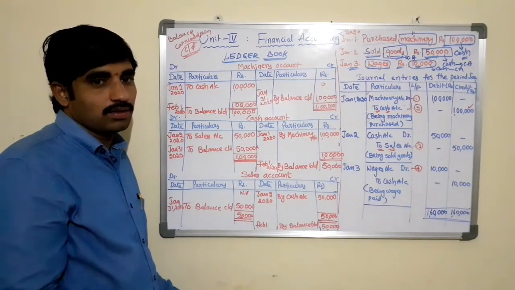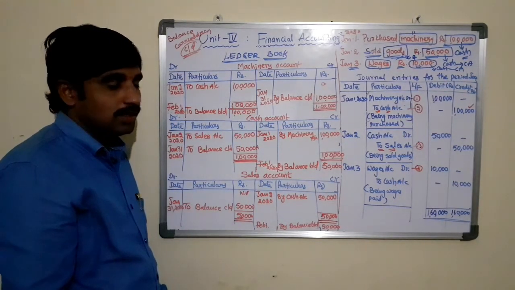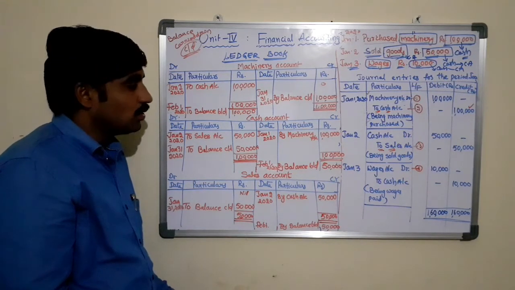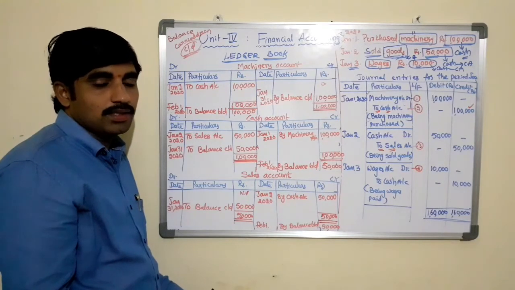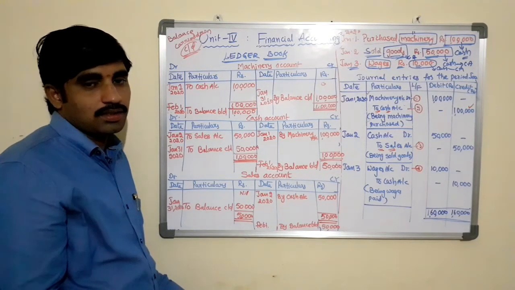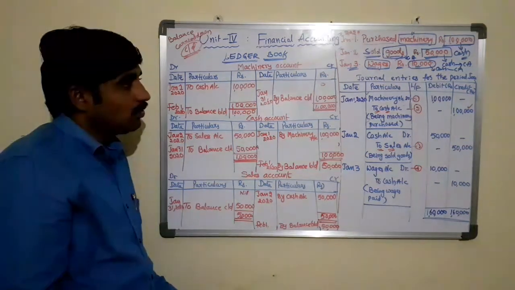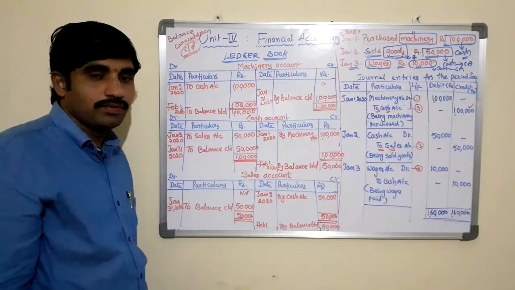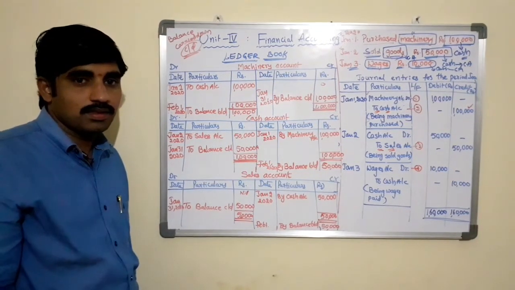Whatever balances we found as closing balances, we use to prepare the trial balance, which is the third stage in the accounting cycle. Without preparing these accounts in the ledger book, we cannot prepare the trial balance in the business.